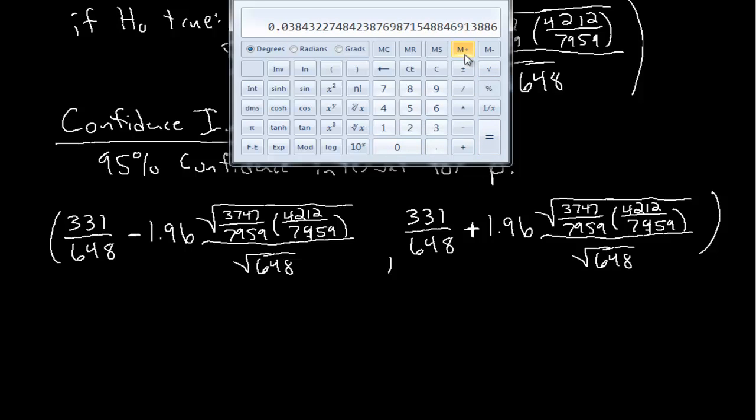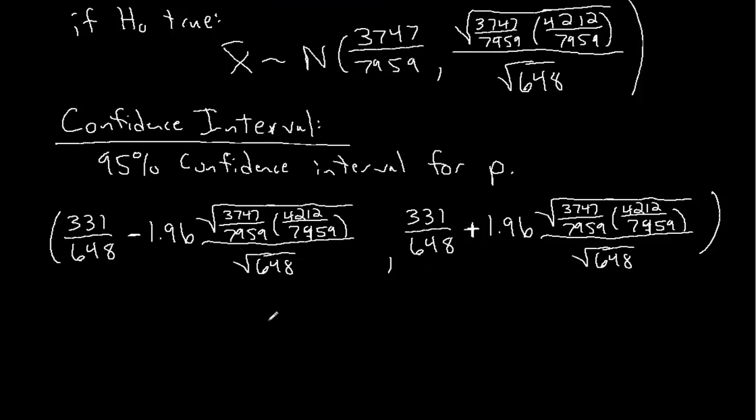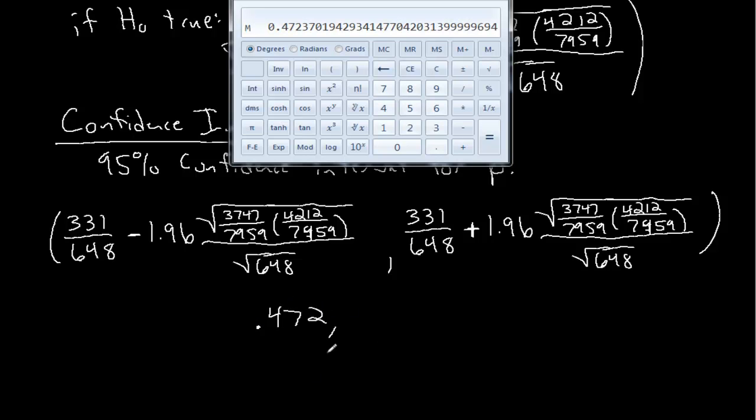Okay, so I'm going to store that in memory. I do memory plus for that. And now I'm going to take 331 divided by 648 minus memory recall. That gives me 0.472. And then I'll do 331 divided by 648 plus memory recall.